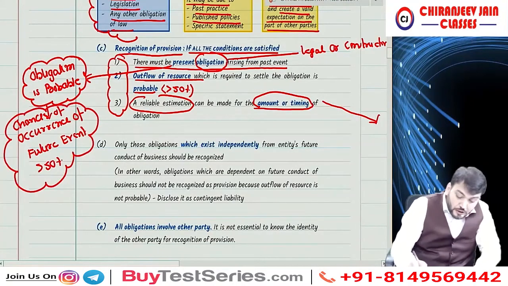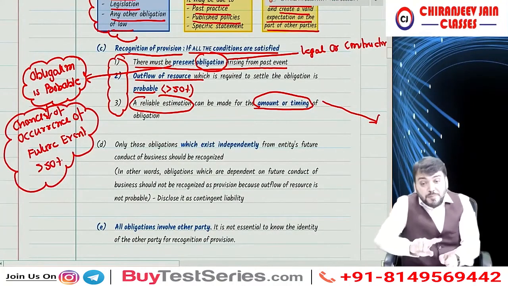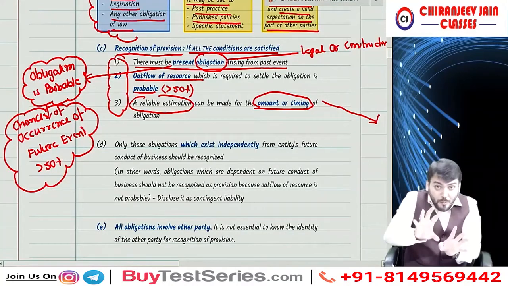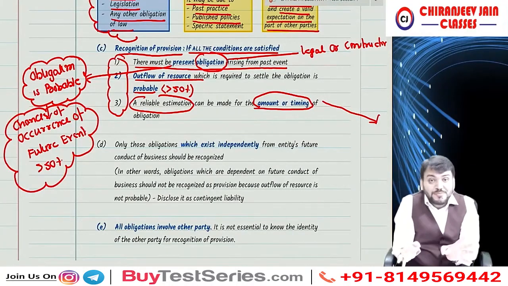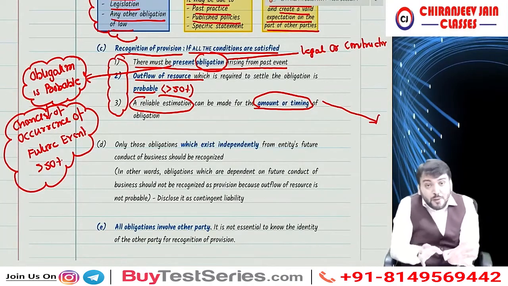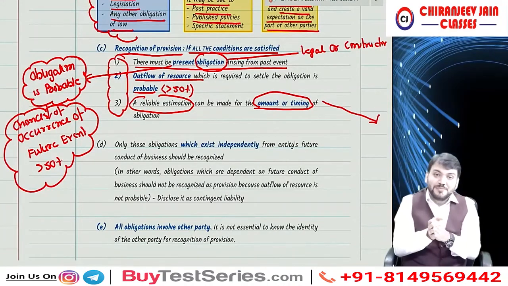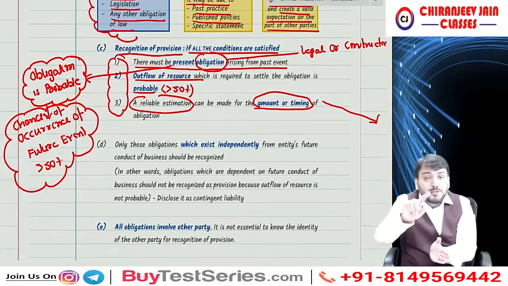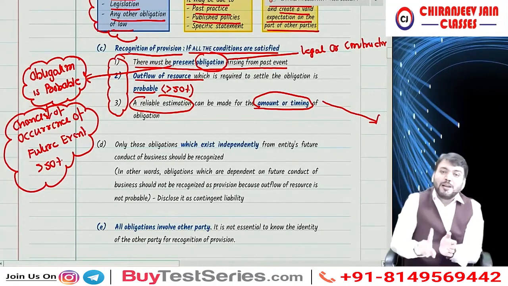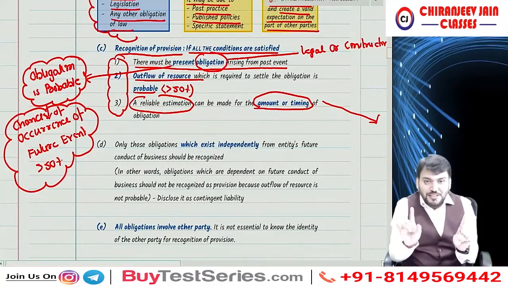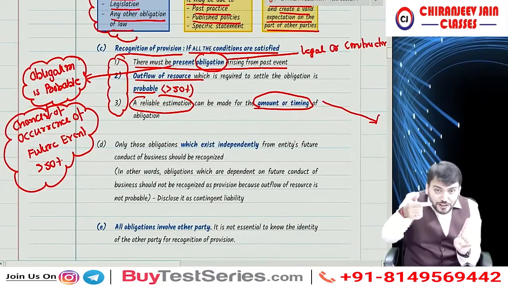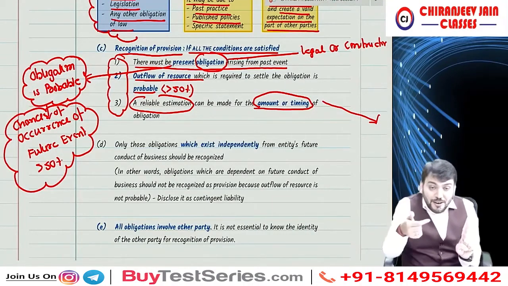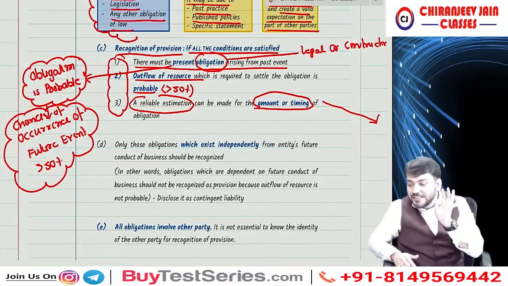So there must be a present obligation, the obligation should also be probable, and the outflow of resource must also be probable. Even though the obligation is probable, if the outflow of resource is not probable, then we will not recognize provision. Have you understood this point? All three conditions need to be satisfied.